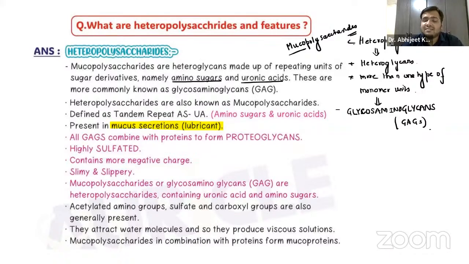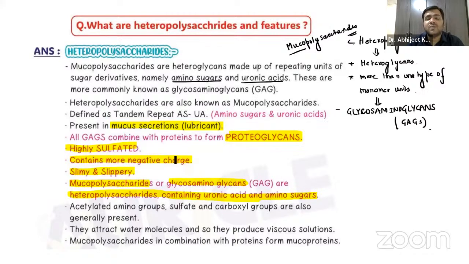Now, all GAGs, the glycosaminoglycans, combine with proteins to form proteoglycans. Proteo means protein, and glycans means glycosaminoglycans. They are highly sulfated and contain more negative charge. They are slimy and slippery. So these mucopolysaccharides or glycosaminoglycans are heteropolysaccharides containing uronic acid and amino sugars.